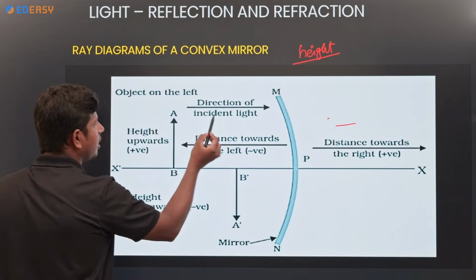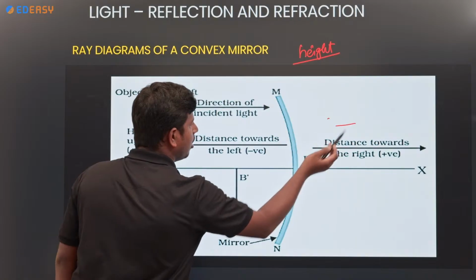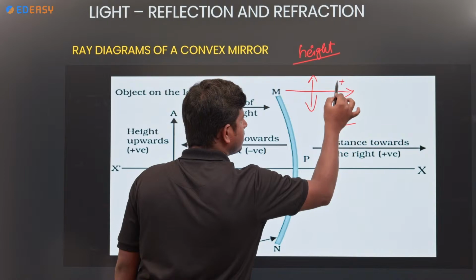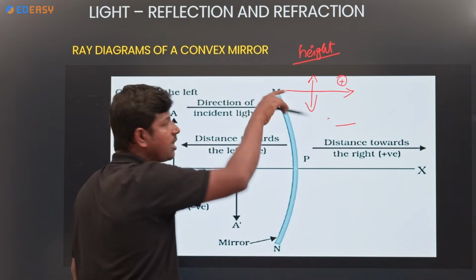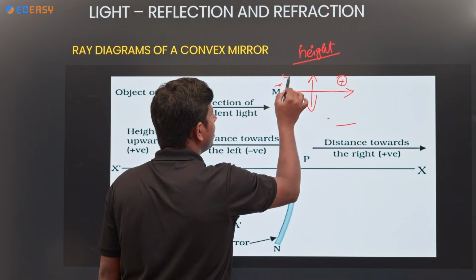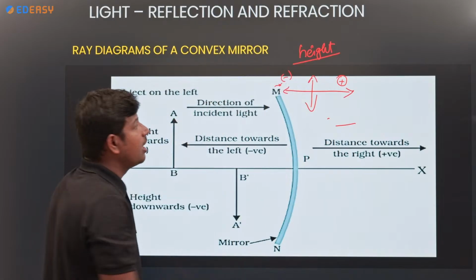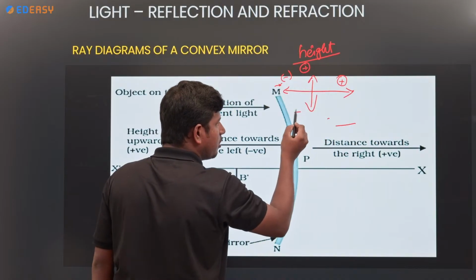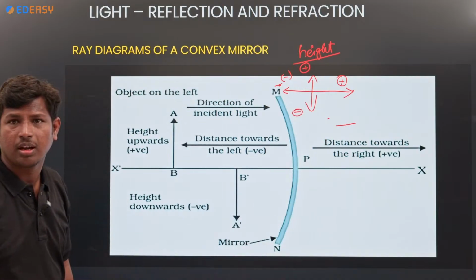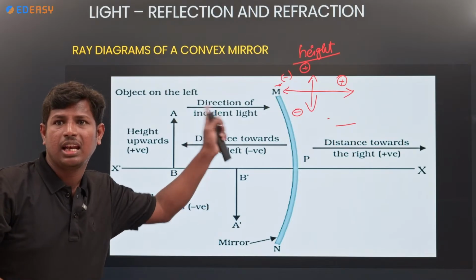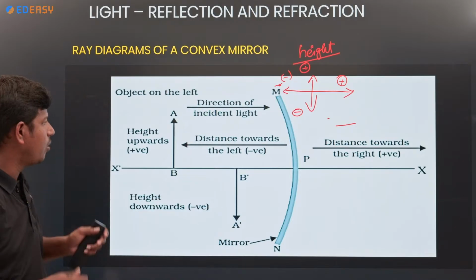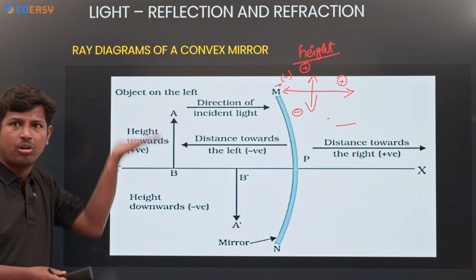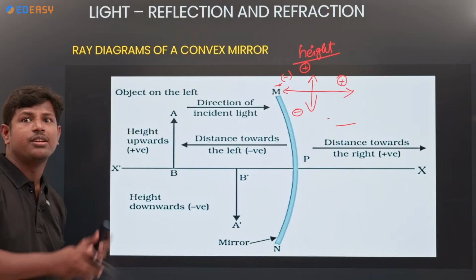Direction of the incident ray, positive. Or if you take a graph like this, positive x-axis is along the direction of the incident ray, negative x-axis is opposite to it. Above the principal axis, positive, below the principal axis, negative. Object is always on the left side of the mirror. Clear? Only five points.